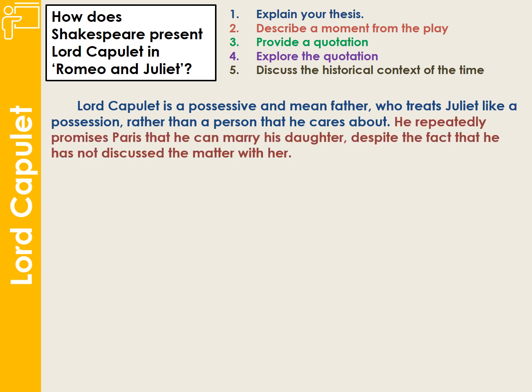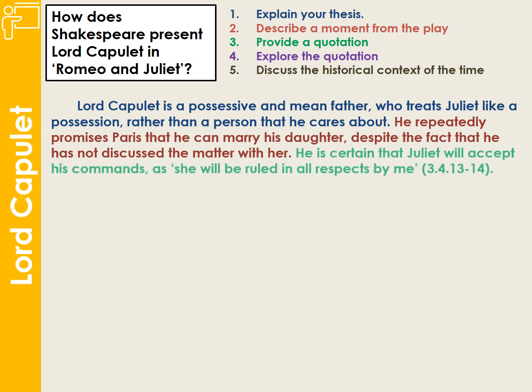He repeatedly promises Paris that he can marry his daughter, despite the fact that he has not discussed the matter with Juliet. And I really feel like taking a big gulp at this point, because this is not going to go well. Let's see if we can provide a quotation to further support what we're saying. He is certain that Juliet will accept his commands as, quote, she will be ruled in all respects by me.